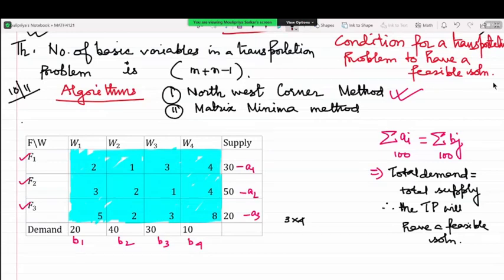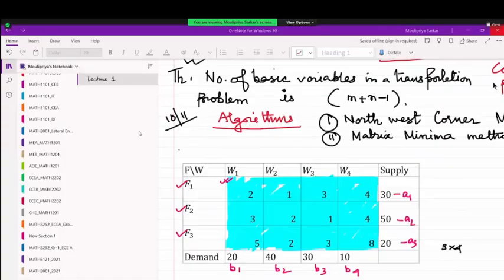Now, for this cell, that is F1, W1, F1 can supply 30 units, W1 has a demand of 20 units. So how much unit can be supplied from F1 to W1? Can you repeat the question? I'm repeating the question.